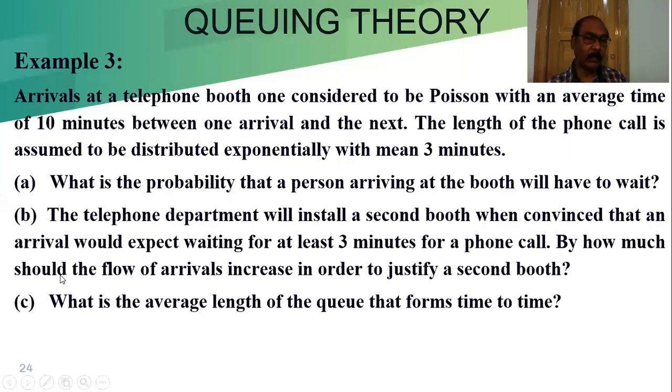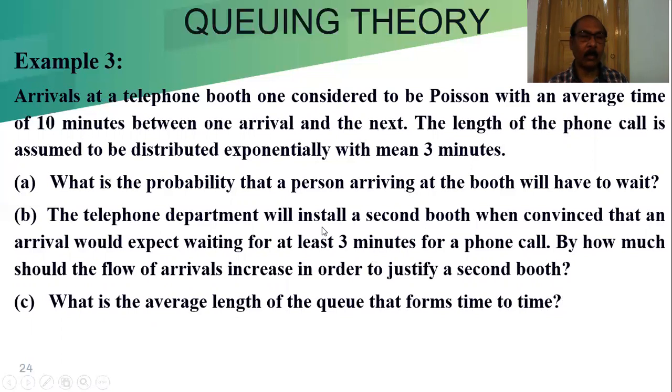By how much should the flow of arrivals increase in order to justify a second booth? That means if the arrival rate is increased, then they want to open the second booth, and how much increase is justified, that we have to explain. What is the average length of the queue that forms from time to time? The average queue length we have to find out. So there are 3 questions, A, B, C.